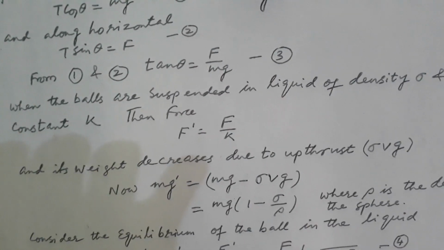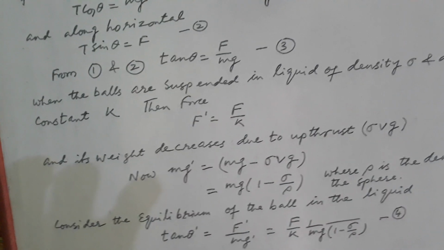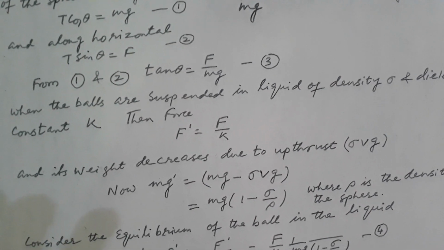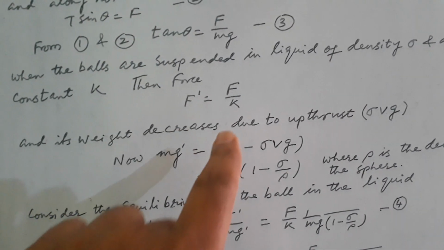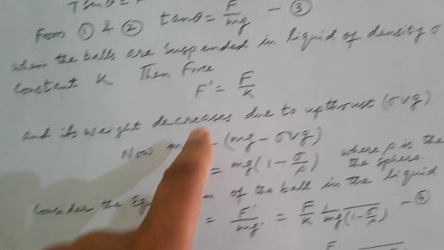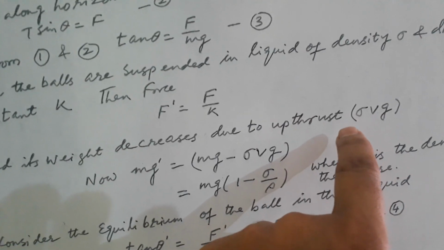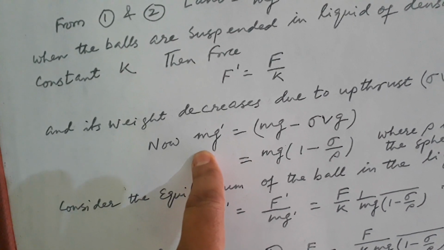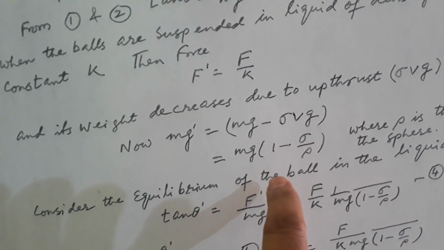When the balls are suspended in a liquid of density sigma and dielectric constant k, the force decreases by a factor of 1 by k, and the new force is F dash equal to F by k. Its weight decreases due to upthrust, and upthrust is rho V g. So we calculate the loss in weight, that is mg dash equal to original weight minus upthrust.